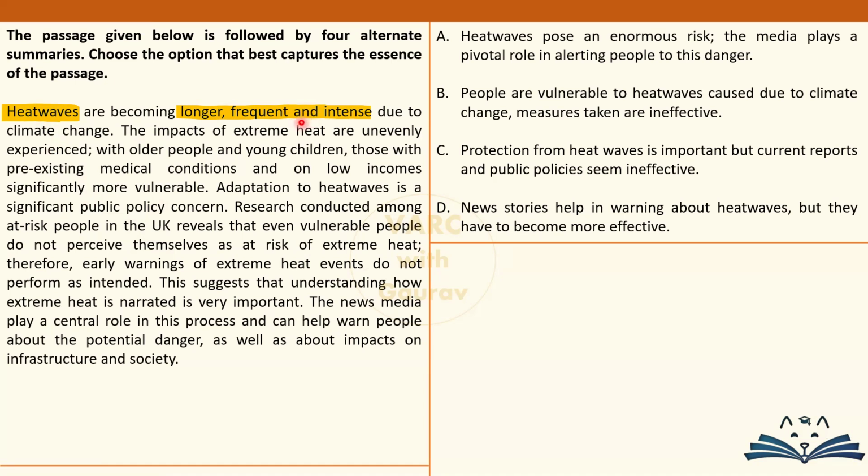That's about it. Okay. So we are going to highlight that part only, that certain groups of people are more vulnerable. That's it. If your option is focusing only on old people or only on poor people, then that is not a good option. Next, paragraph says that this is a government concern also. Looking at the heat waves and the kind of damage that they can cause, obviously government has to take some steps. Maybe warning people about its danger or helping people escape heat waves as much as possible could be on the radar.